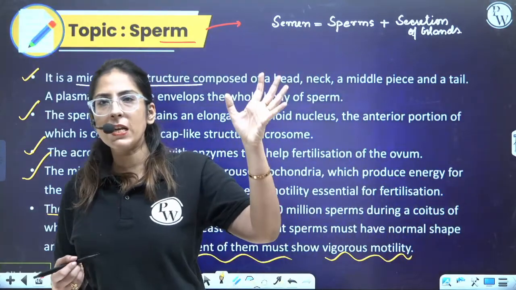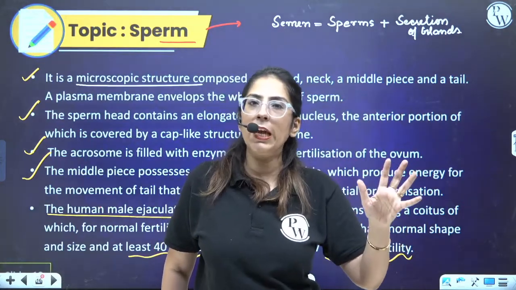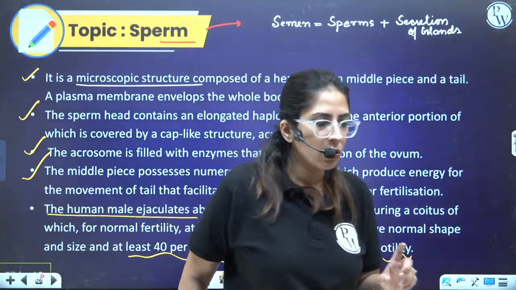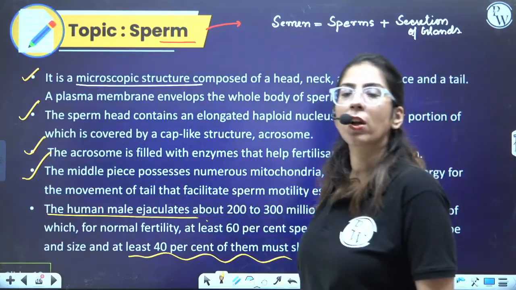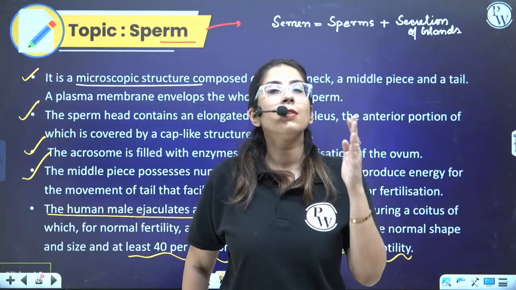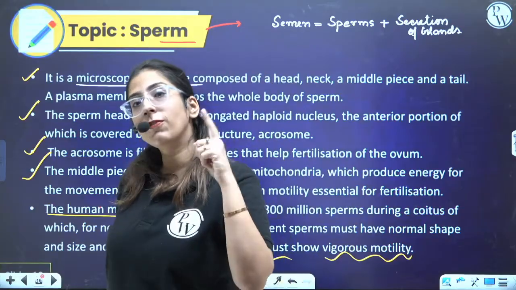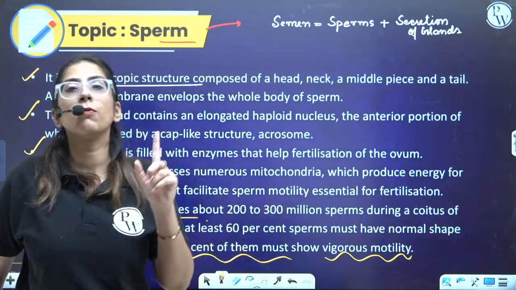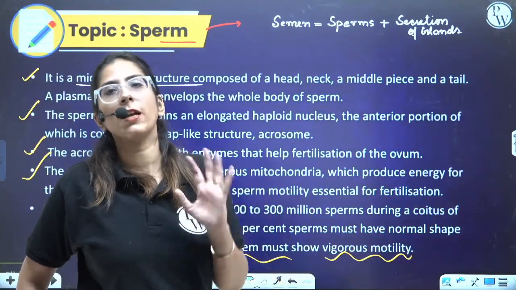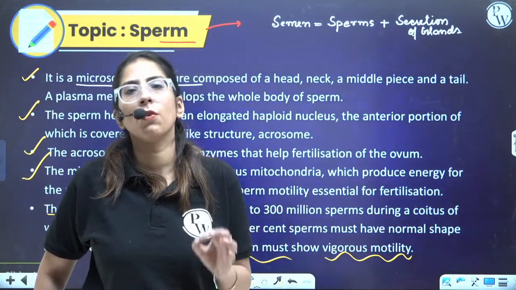If out of all the sperms per ejaculate, 60% are having proper structure, and out of the whole semen, 40% is having the motility, no, it is not the case like this. Once again, it is not the case like this. In fact, guys, out of the total sperms which are produced, 60% of that should have a proper structure, and 40% of that 60% should have a proper motility. Clear? And if this count is less than 20 million, that means infertile. If this condition is fulfilling, that means 60% and the 40%, the person is fertile.